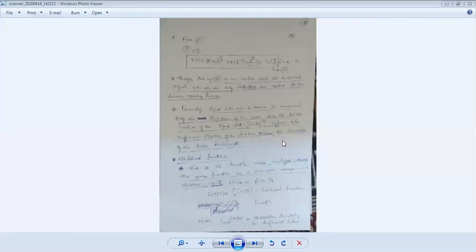That means the generation of this function should be the same as the function generated by the transmitter in order to transmit. That means the expectation of the function generated by the receiver should match the functionality of the transmitter. So the function generated by the receiver should be the same, of the same likeness. Such a function we call the likelihood function.